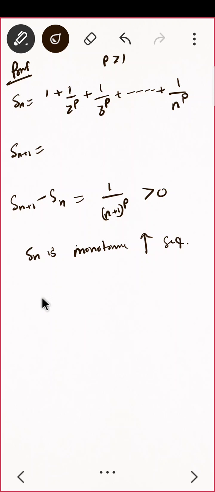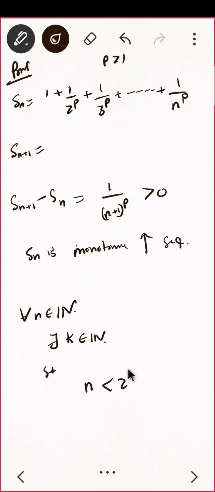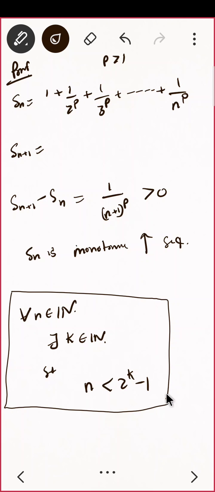First of all, just observe this thing. For all n belonging to the natural numbers, there exists k belonging to the natural numbers such that n is less than 2 raised to k minus 1. Is this true? Is the statement true which I'm saying here? You just try to see.